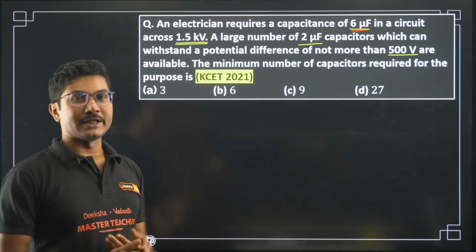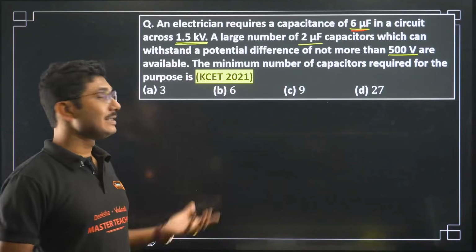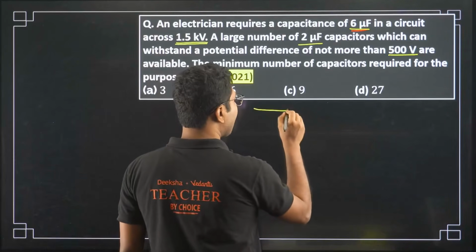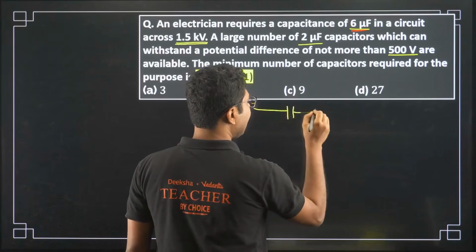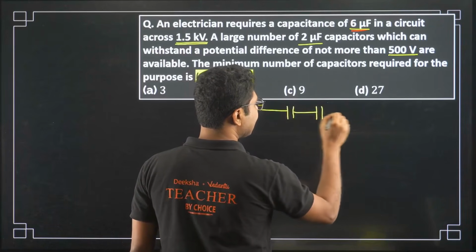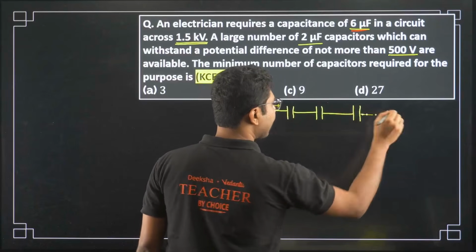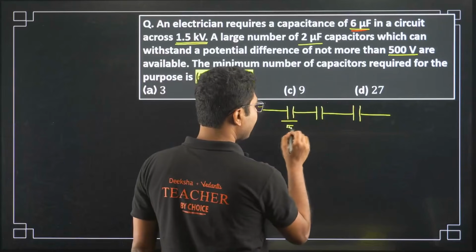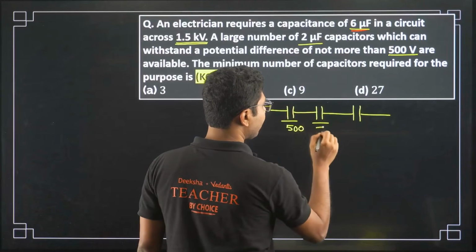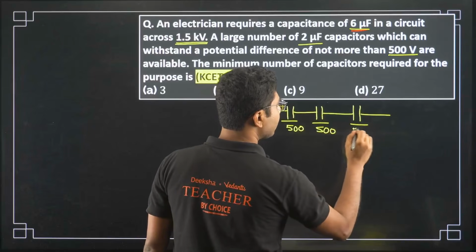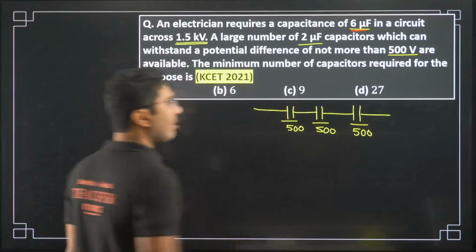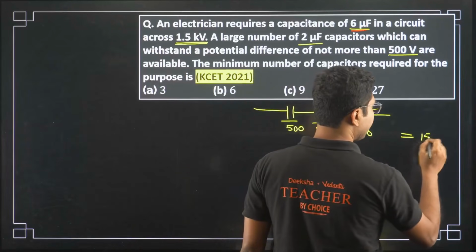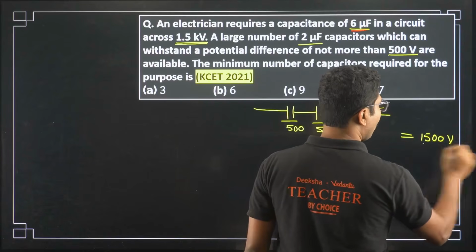In series combination, if you remember, the voltage gets added. So here we have to combine 3 capacitors in series, so that the total voltage becomes 1500 volts. This one will be 500, this one will also be 500, this one will also be 500. So combined, all 3 can withstand a total of 1500 volts, or 1.5 kilovolt.